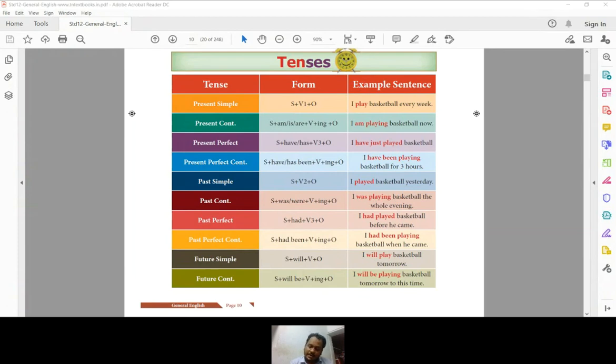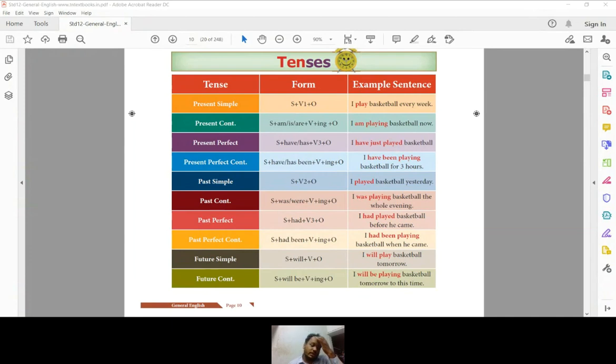So, simple present, present continuous, present perfect, present perfect continuous. Just like that, we have simple past, past continuous, past perfect, and past perfect continuous. And like that in a future time, simple future, future continuous, future perfect, and future perfect continuous. So for every tense, there are some rules. Based on that, you can use the tenses in a sentence in a particular situation.